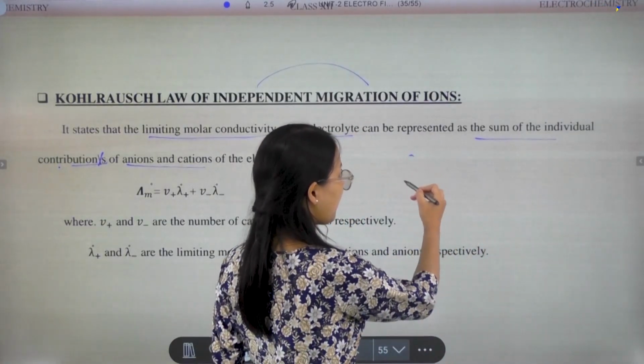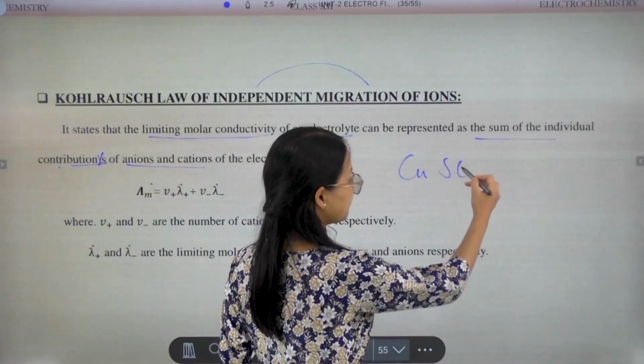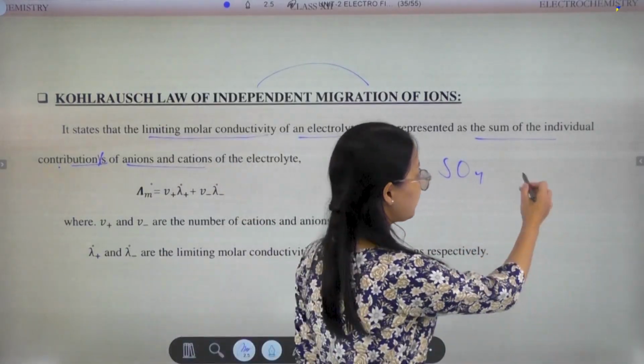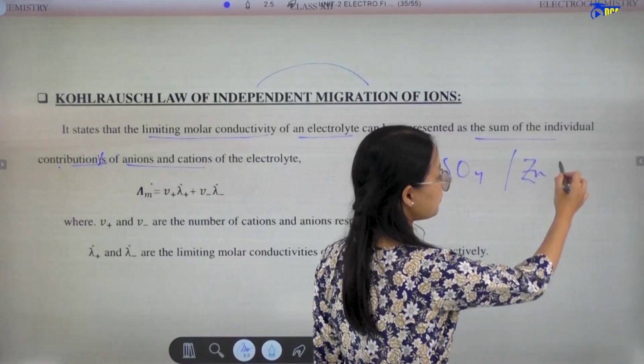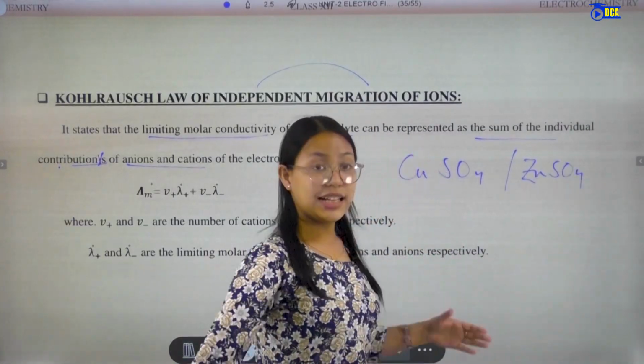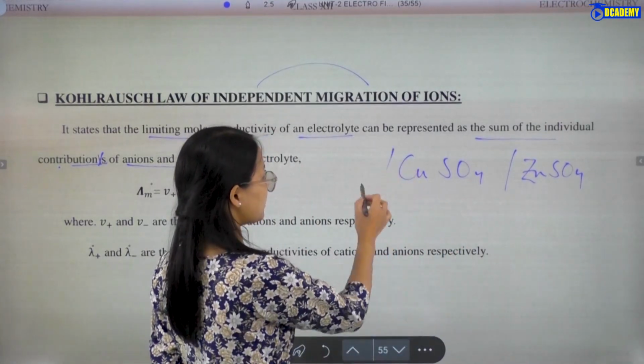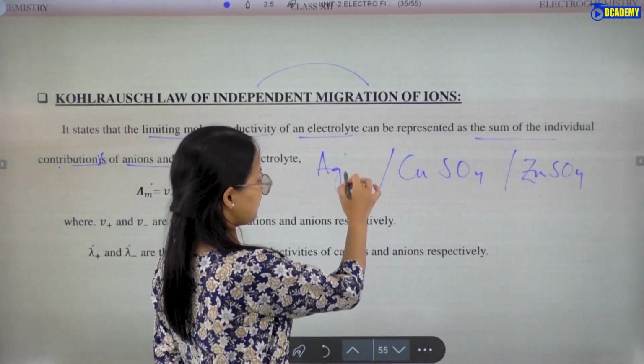Whenever there is an electrolyte, for example, let's take copper sulfate or maybe zinc sulfate. We have seen examples in many classes. We can also take silver nitrate.